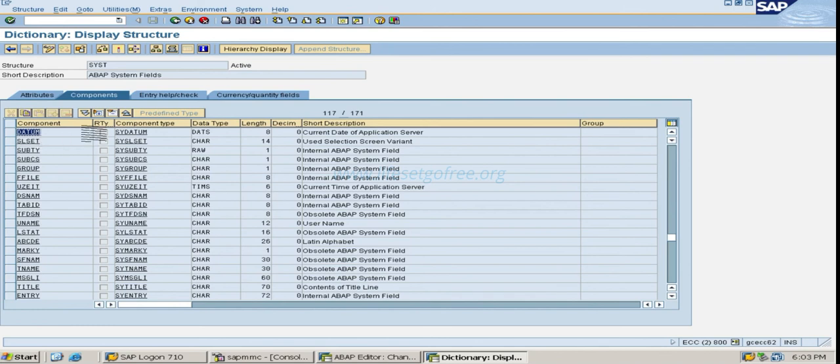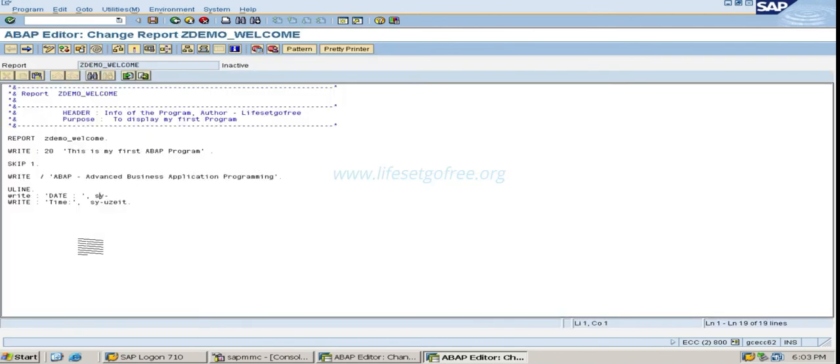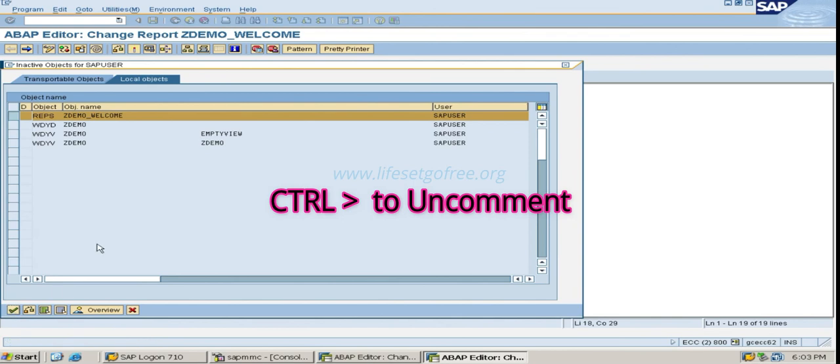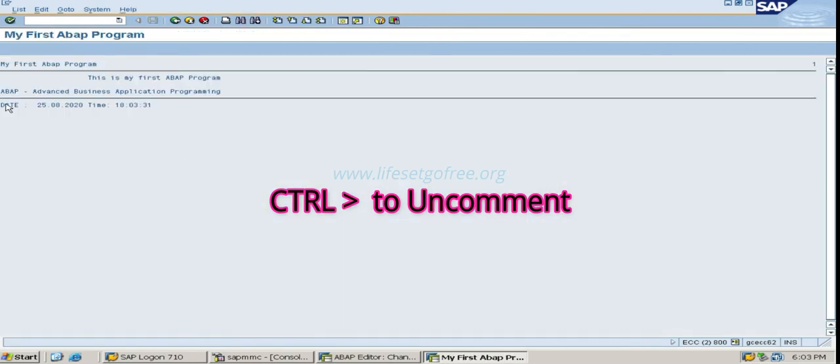So let's take SY datum, and then it has to end with a period like this. So let's activate, execute. See, now you can see this is the date and time, but what I want to do is separate these two with a vertical line.